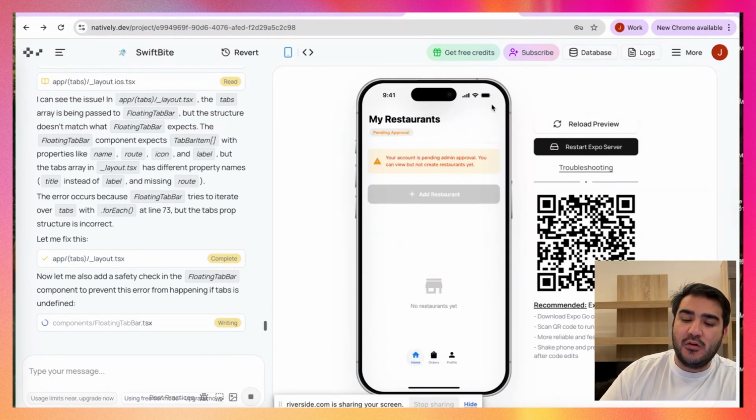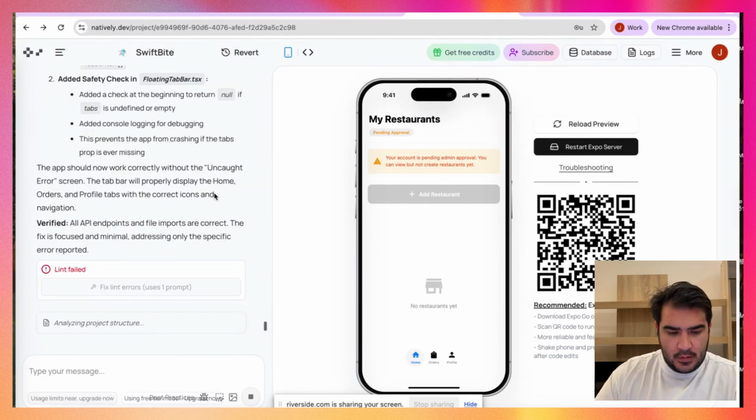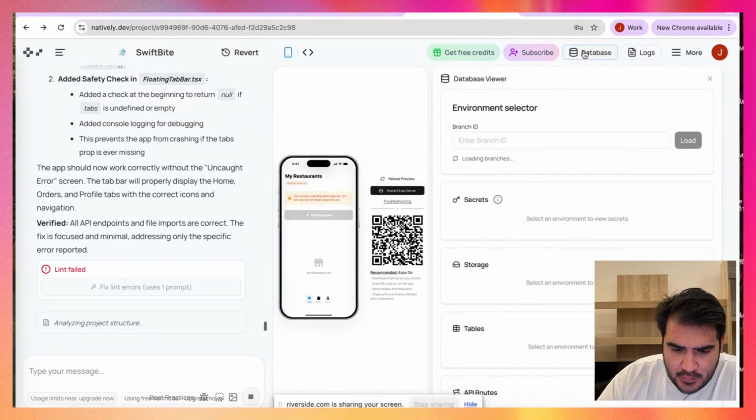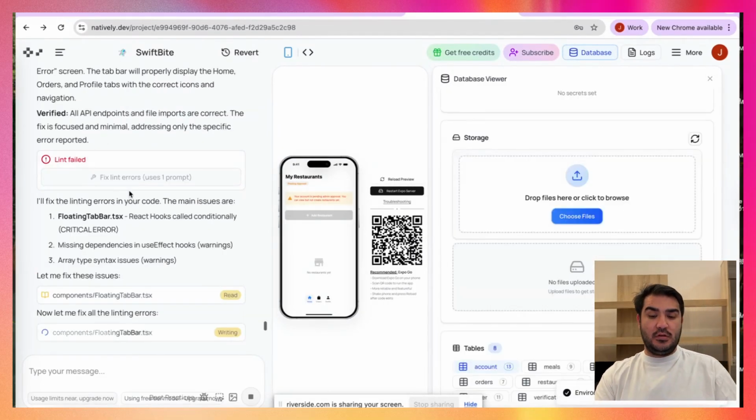But the interesting part will be how to approve the pending account. That's an interesting one. Let's see how to approve this actually. Let's go to the database. Maybe it's actually somewhere in the database. Okay, yeah, there's an issue and then it will fix it.